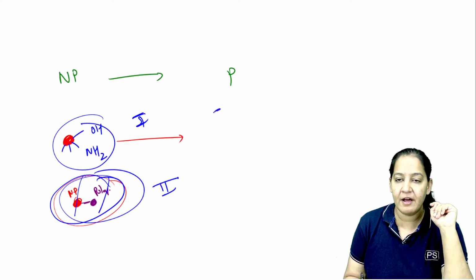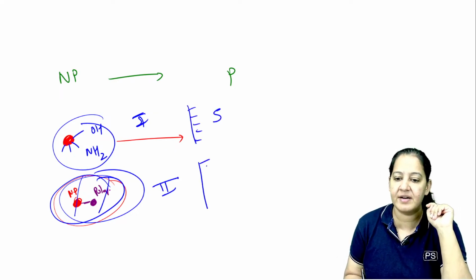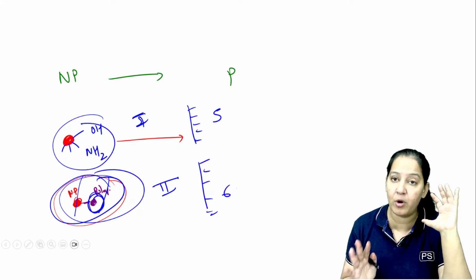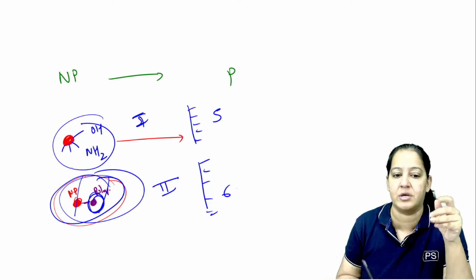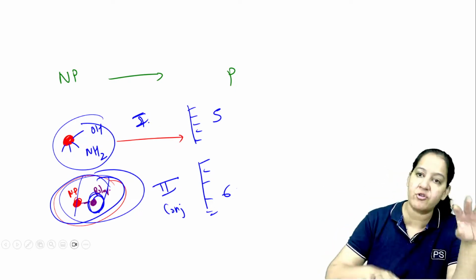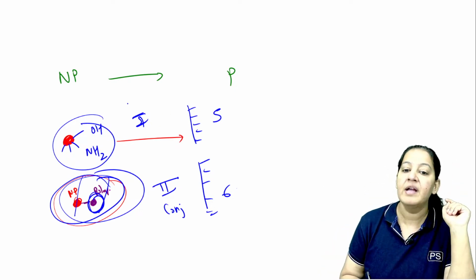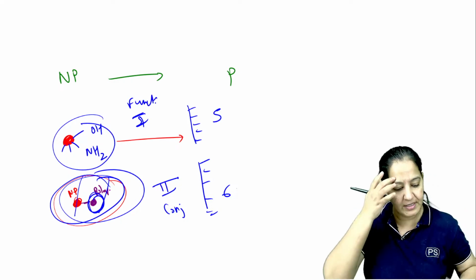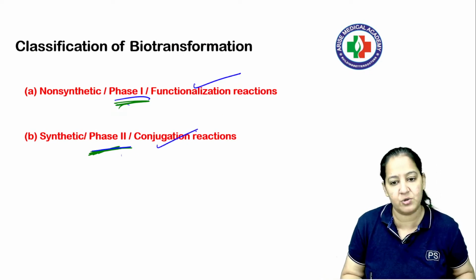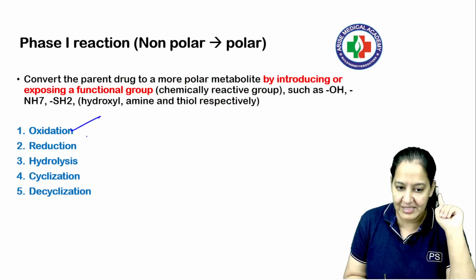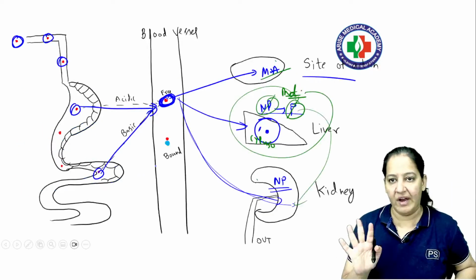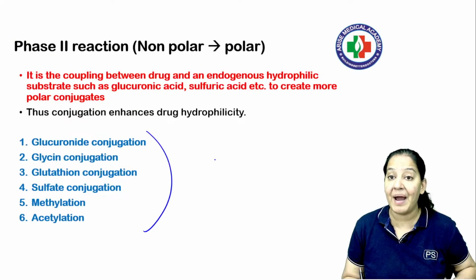There are 5 types in phase 1 metabolism, and there are 6 types in phase 2. In phase 2, we require another compound, a polar compound that should bind with the drug and do the conjugation. So phase 2 is always conjugation. And in phase 1, we are exposing some functional group present in the drug itself so that it converts from non-polar to polar. It is known as functionalization. Are you getting the concept? So phase 1 is functionalization, phase 2 is conjugation. Phase 1 is of 5 types: oxidation, reduction, hydrolysis, cyclization, decyclization. So we will do the 5 types of phase 1. Phase 2 is of 6 types depending on the compound.